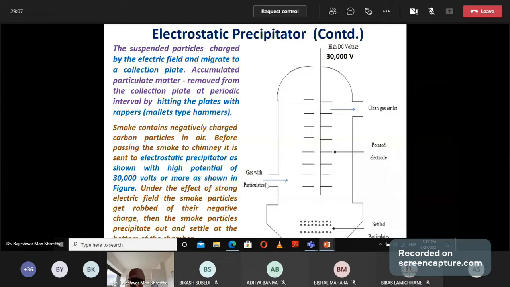Gas is passed through this inlet, which is fitted with a large number of pointed electrodes, and those pointed electrodes are able to ionize the particulate matter and create a strong electric field. The suspended particles are charged by the electric field, and after charging they migrate to the collection plates. The collection plates are not shown. Accumulated particulate matter is removed from the collection plate at periodic intervals by hitting it with a small hammer.